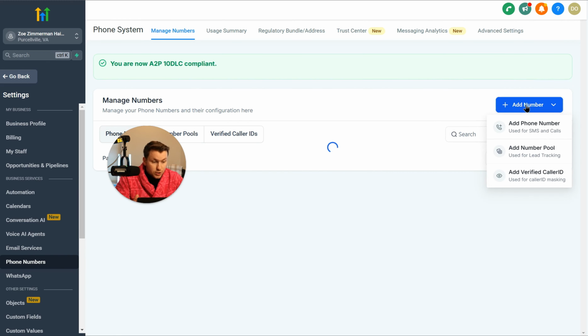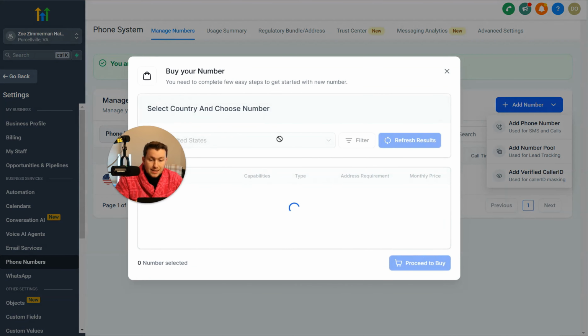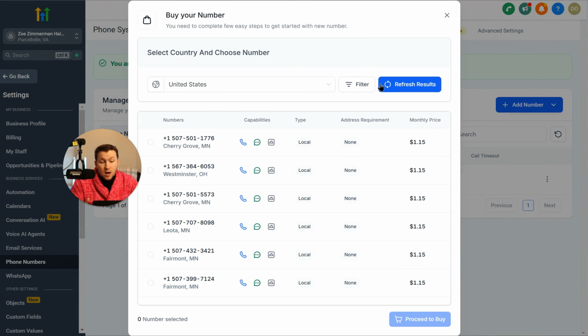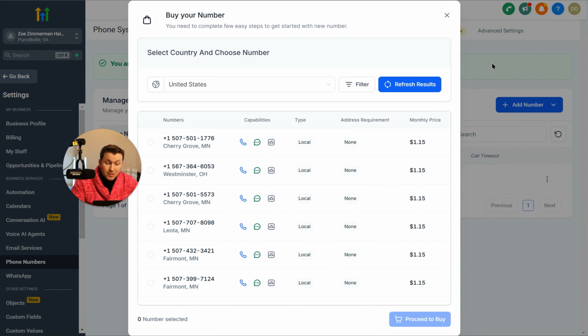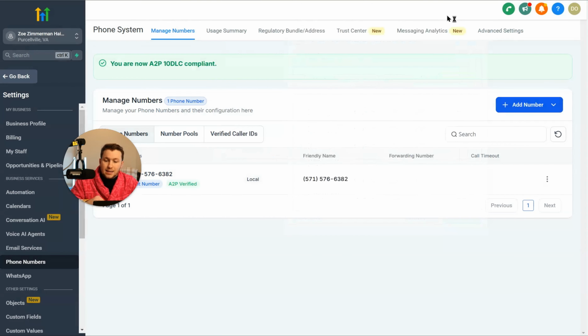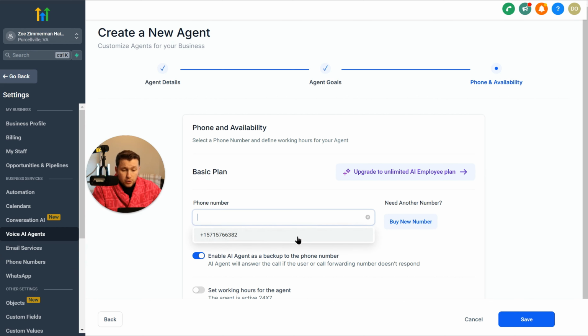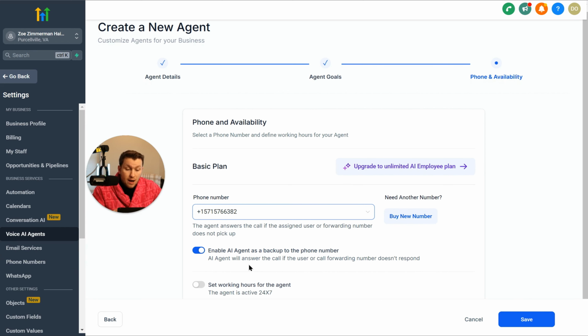And if you come right here, you can buy a new number. I have a full video on this, so I'm not going to go into it, but I'm just going to show you because Go High Level Wizard always over delivers. You just come in here, put in the filters, the area code, the other basic stuff, and you'll buy a number. It's like $1. It's so cheap. So you just pick what you want. Once you find the one, click proceed to buy, and you buy it. It's that easy. And then you have your number all ready to go.